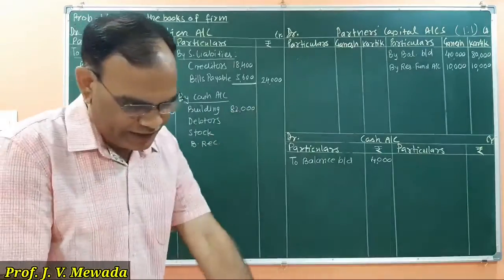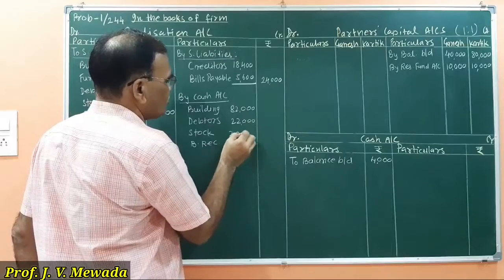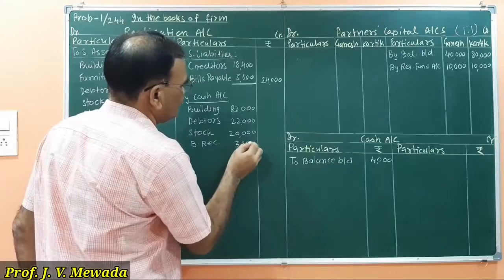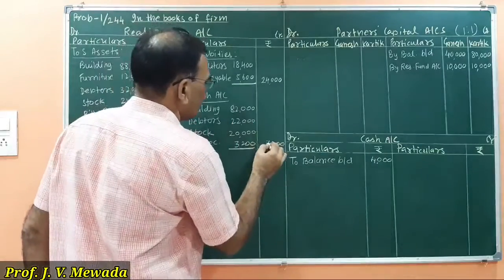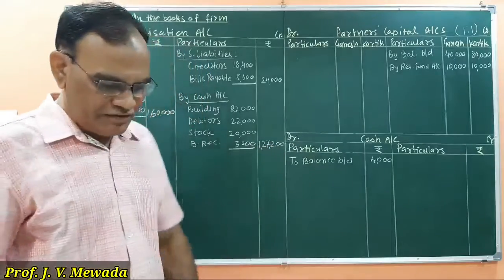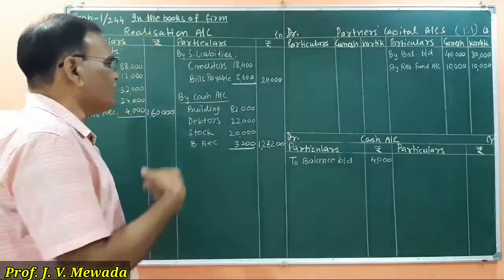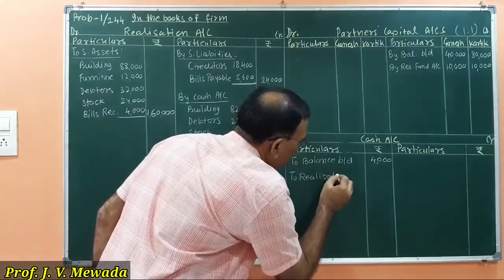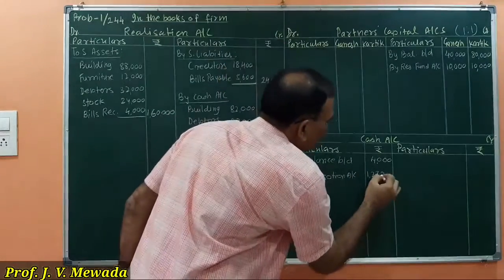Then we are having 22,000, stock at 20,000 and bills receivable 3,200. 1,27,200 is the amount realized, and that we are going to write in the cash account, to realization account, 1,27,200.